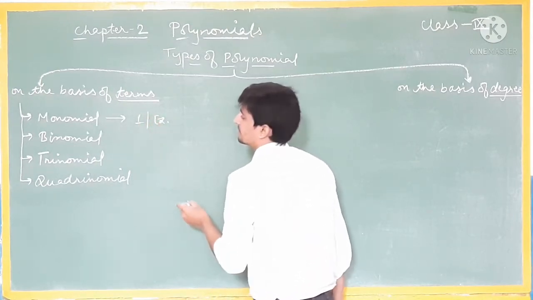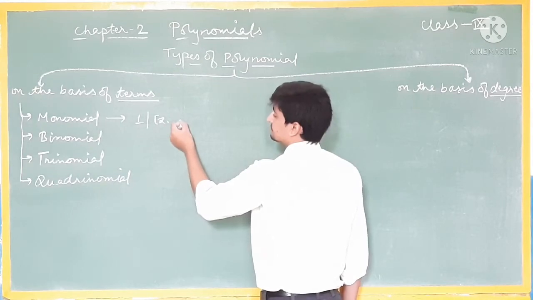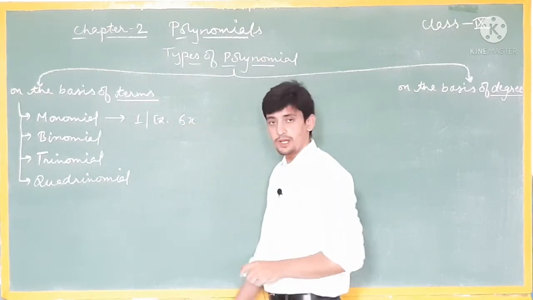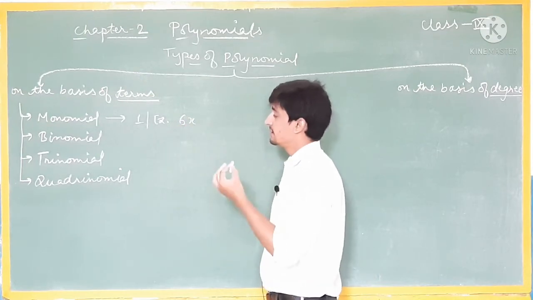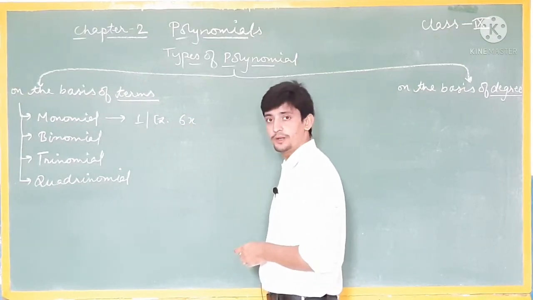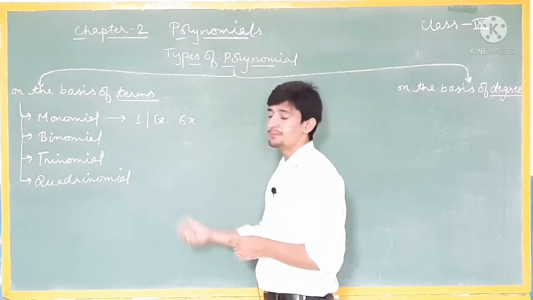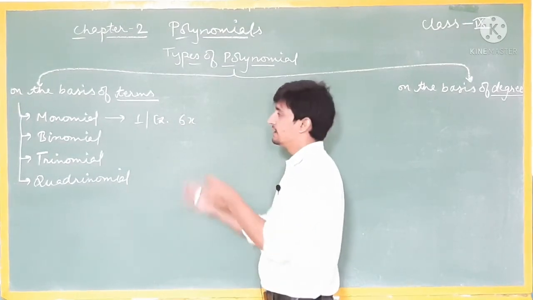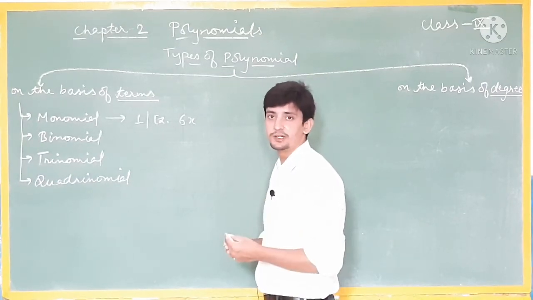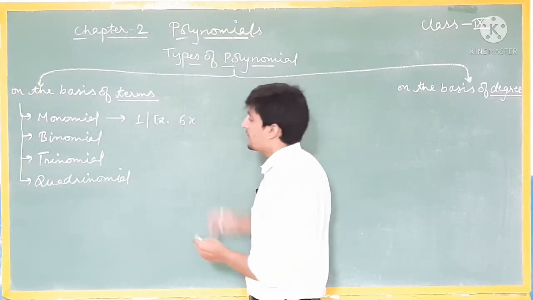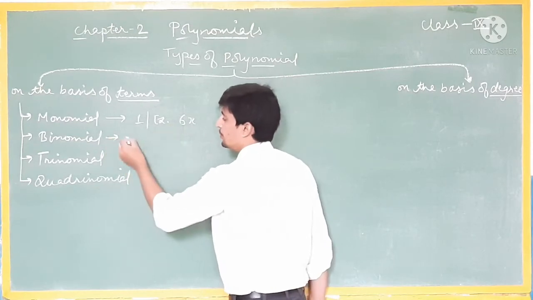For example, 6x is a single term, so it is a monomial. Mono means one, and nomial means term. So a polynomial which has only a single term is known as a monomial.